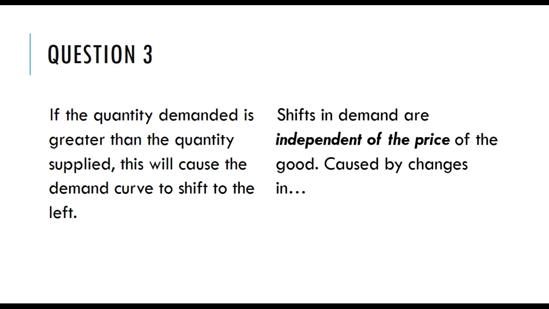But we're not talking about that kind of scenario. A shift in demand is independent of price. It's caused by non-price factors. So what are those factors which can cause the demand curve itself to shift either to the left or to the right? Well, one is the number of buyers in the marketplace. So, for example, if we're talking about a shift in the demand curve to the left, we call that a decrease in demand overall. So that would be a decrease in the number of buyers in the market. Income of buyers. If there's a decrease in buyers' incomes, then the demand curve will shift to the left.